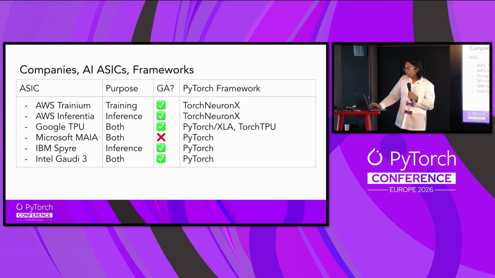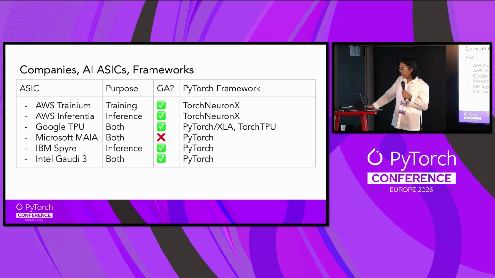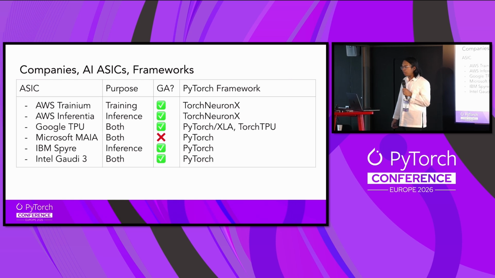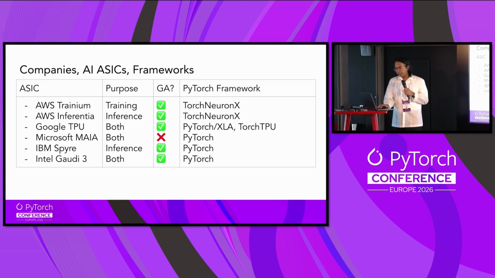Now, what you can see here is most of them target the PyTorch framework directly. So you maybe just need to change the model-to-device configuration to configure TPUs or Trainium on their specific chips. But in the case of AWS and Google, they have their own frameworks, which are PyTorch XLA and Torch NeuronX.